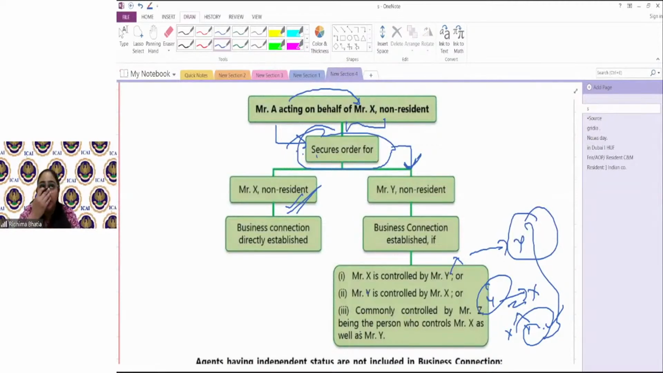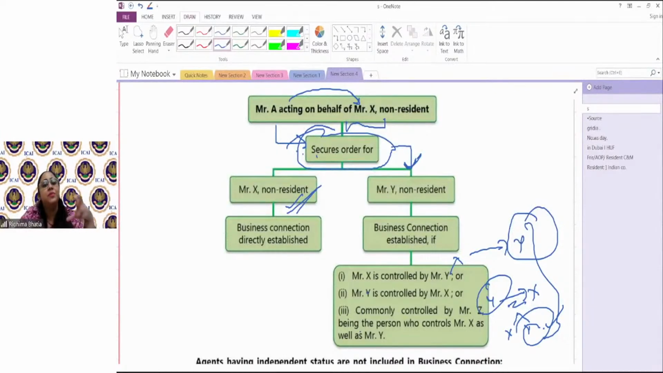Acting on behalf can be by habitually concluding contract on behalf of the non-resident, by maintaining stock and delivering it on behalf of the non-resident, and by habitually and mainly and wholly securing orders for the non-resident. Along with that, from the securing-order perspective, if he's securing orders for another person, and that other person and the non-resident are either controlled by a common person or controlled by each other, then the person acting on behalf also becomes the business connection of the other non-resident.